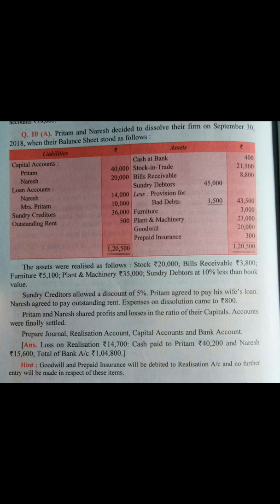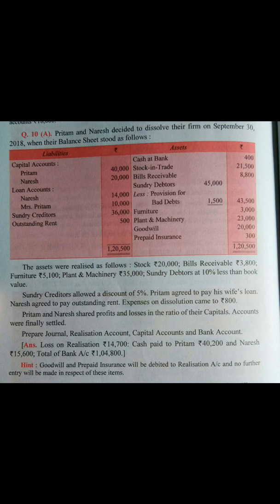The assets were realized as follows. After realization, the value we received after selling the stock is 20,000. Bills receivable we get 3,800, furniture 5,100, plant and machinery 35,000, sundry debtors at 10% less than the book value.